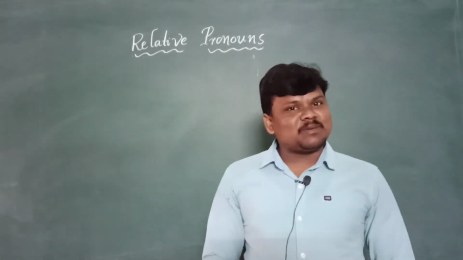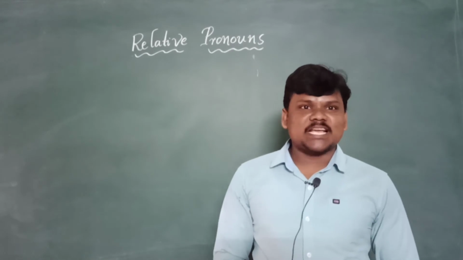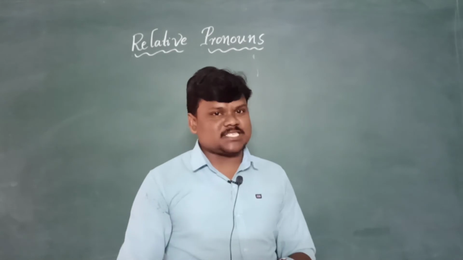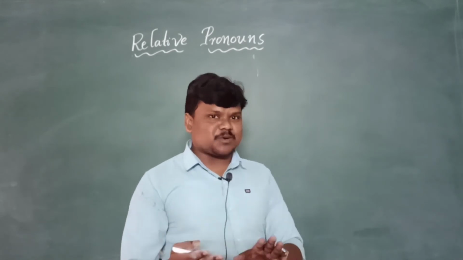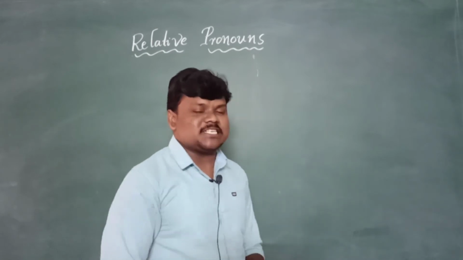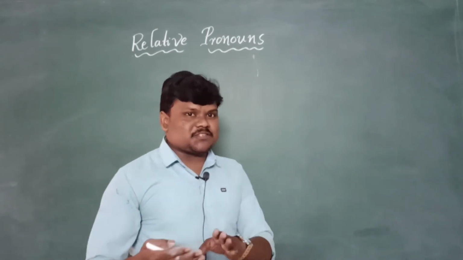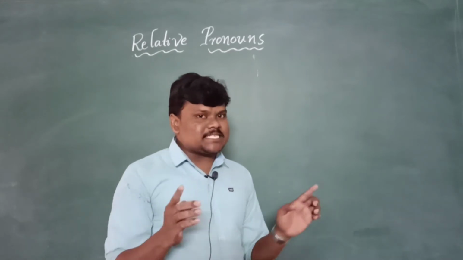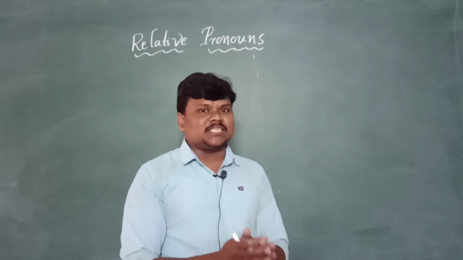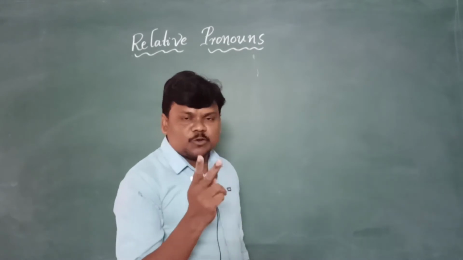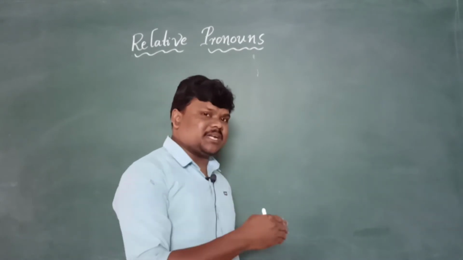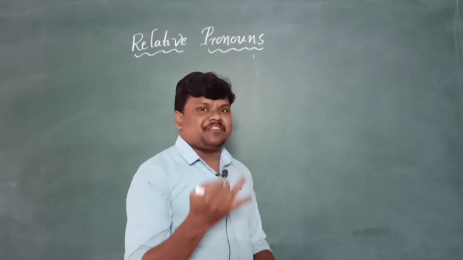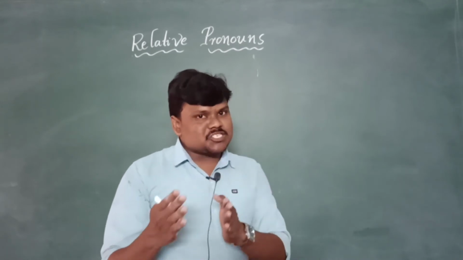Dear students, in my last class I taught you relative pronouns as per the textual grammar. There are three relative pronouns mainly: who, which, that. Who, which, that are relative pronouns which are very important for your board examinations. Yes, who always follows beside the person immediately without any doubt, and these three are used to combine two sentences. If two sentences are given in the examination, how do we combine the two sentences with who, which, that, which are called relative pronouns?